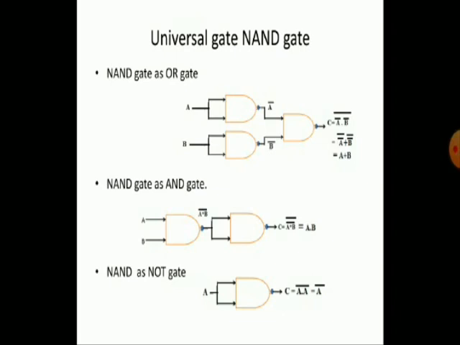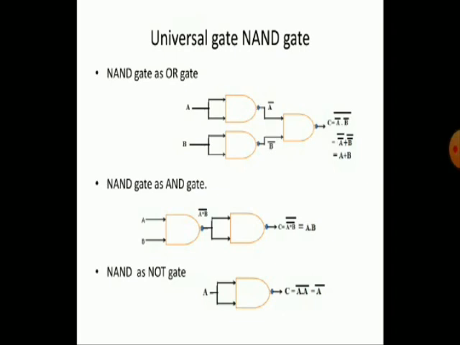The first two NAND gates are constructed in a NOT gate form. The output of a NOT gate we already know: if input is A, then output is A complement. So both the first two NAND gates are constructed in the NOT gate form, that's why A complement, B complement.